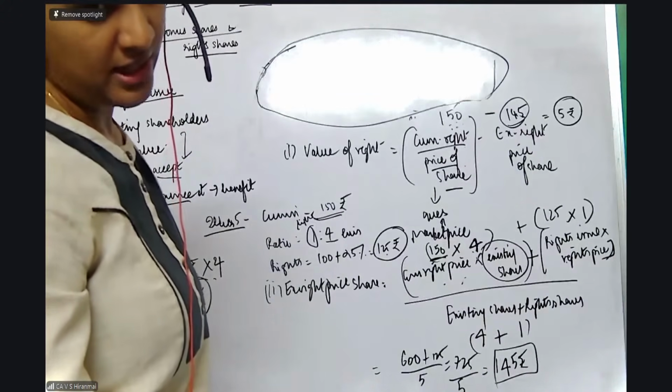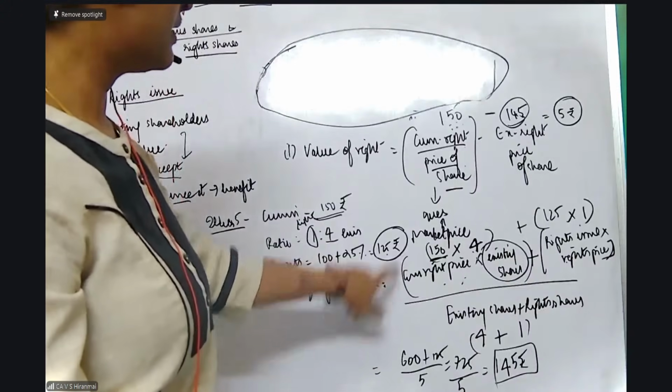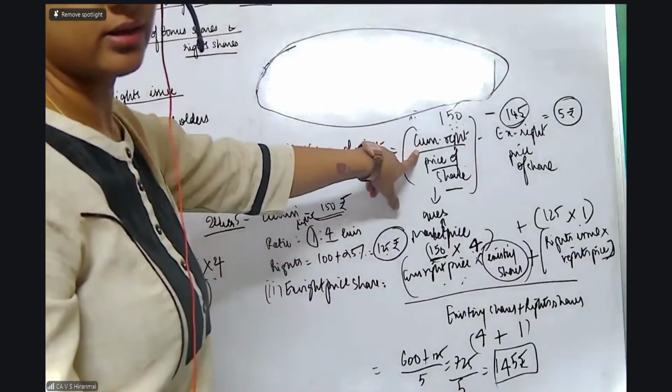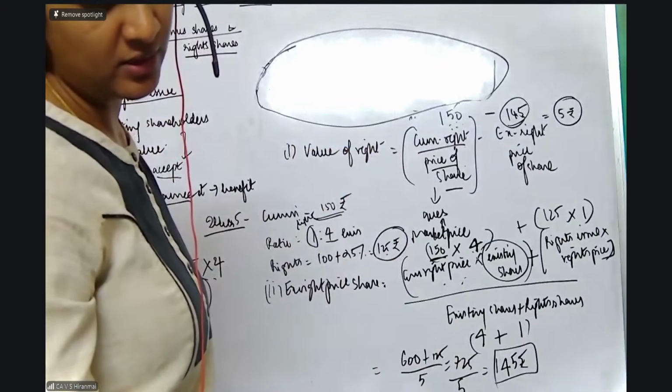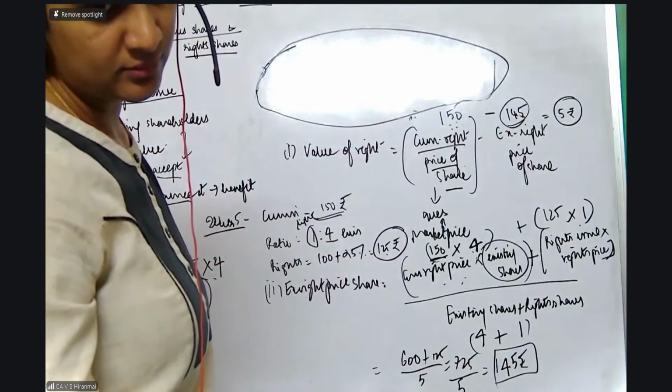200 is the X right price. Put that in this formula. Cum right price is what? 240 minus 200 is 40. Very good. Correct.